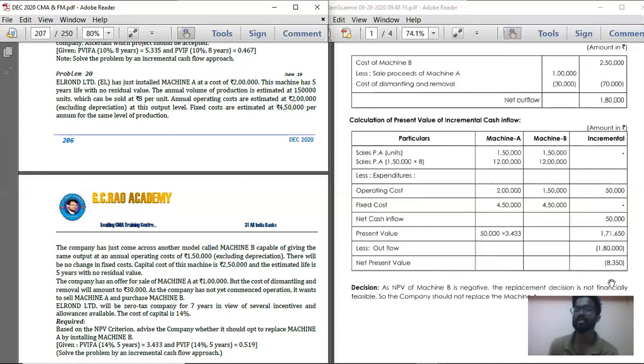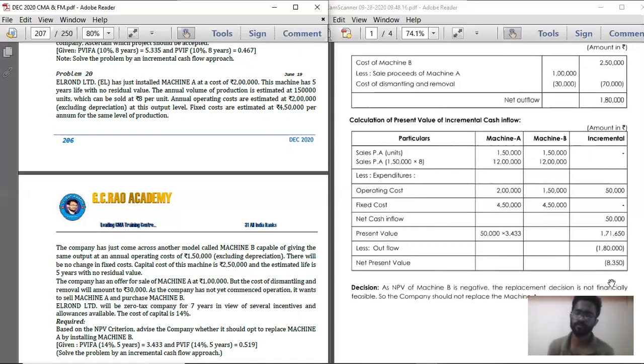In respect of that 8,350, record net present value. So here the net present value is negative. If you go for machine B, the incremental net present value is negative. So you are going to lose money. So it is not advisable to go for machine B.